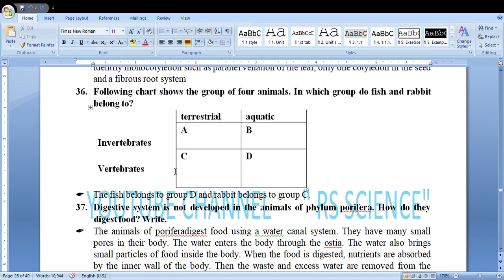A. Invertebrates. The fish belongs to group D and the rabbit belongs to group C. Fish belong to group D because they are aquatic and vertebrates. Rabbit belongs to group C because it's terrestrial and an animal.